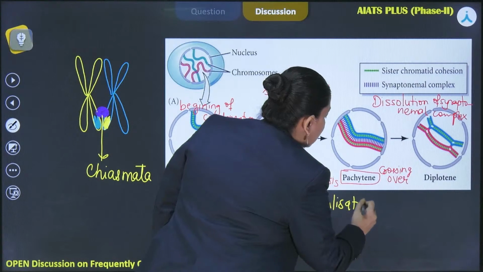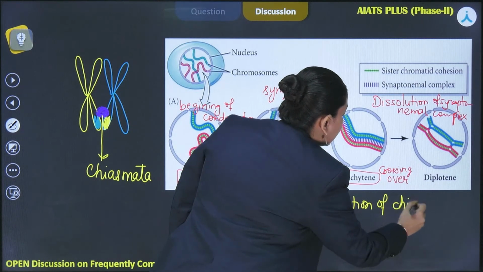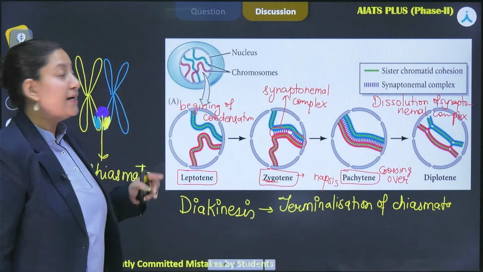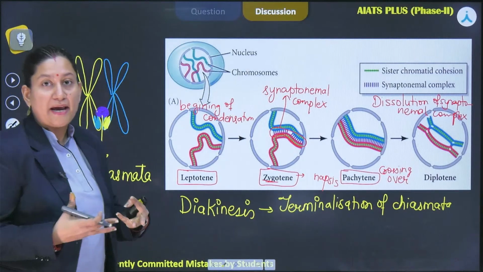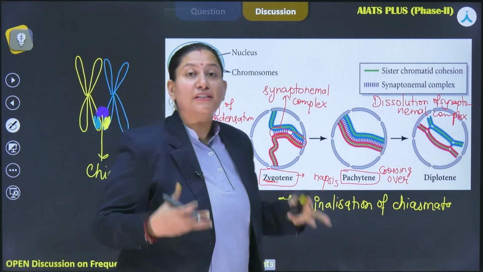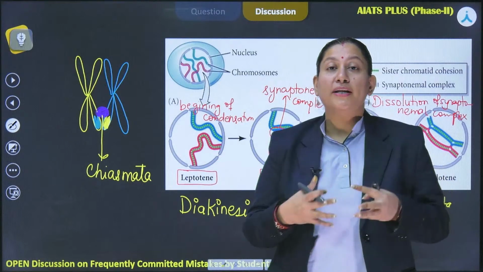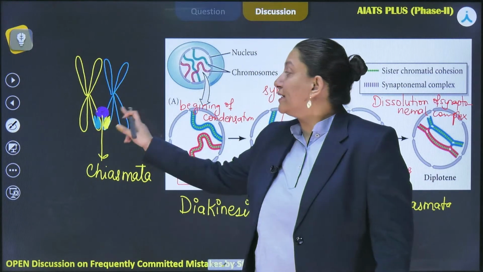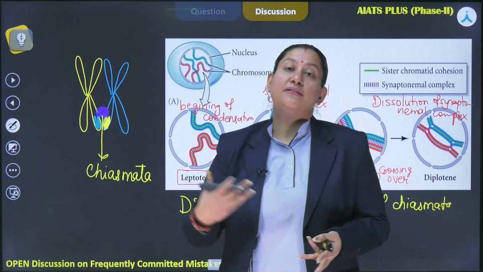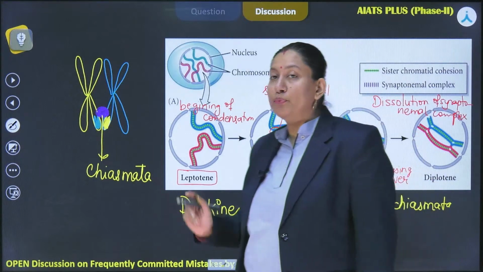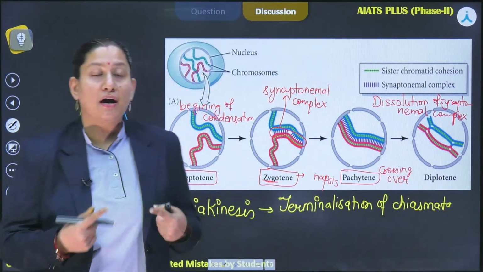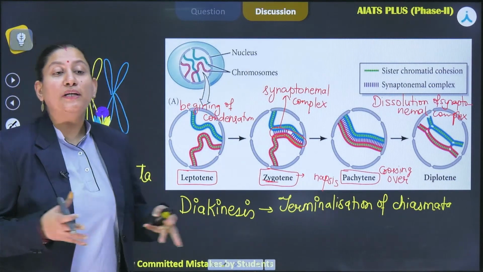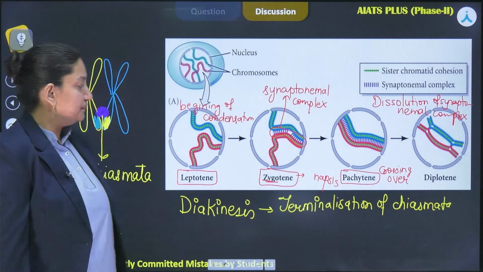Now, this terminalization is required because if the chiasmata are not removed or terminalized, then the two homologous chromosomes won't be able to separate from each other, and we won't be able to give them equally to two daughter cells. This can cause a chromosomal aberration in the resultant progeny. That is why terminalization of chiasmata is important, so that the homologous pair can separate from each other and be equally distributed to the progeny cells.